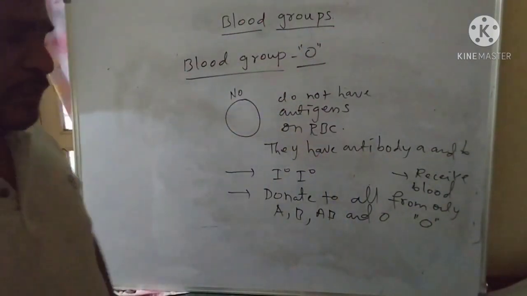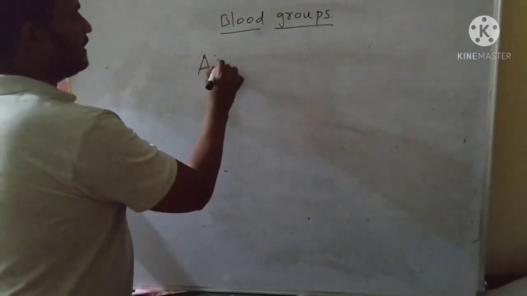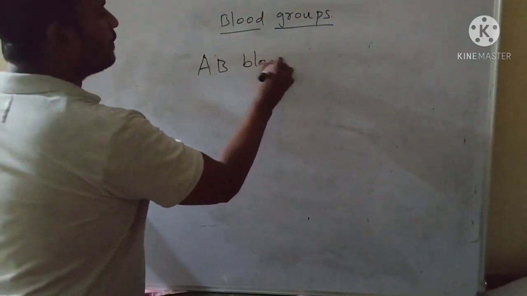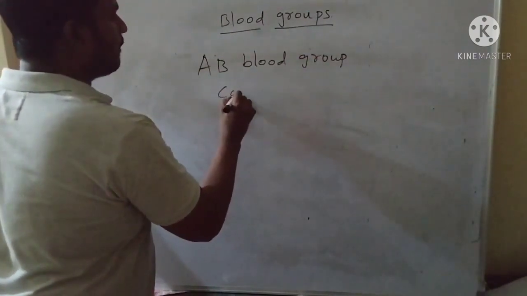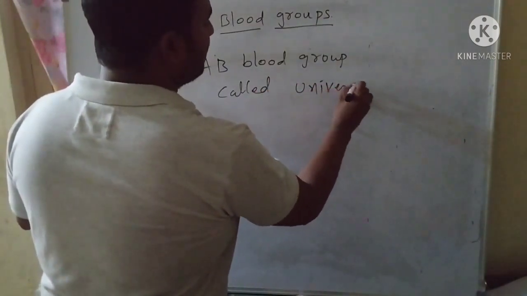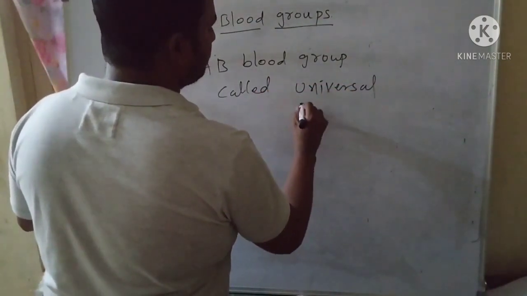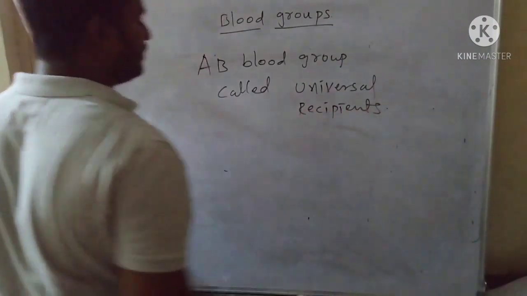So here two kinds of special conditions are there. Persons with AB blood group are called universal recipients.